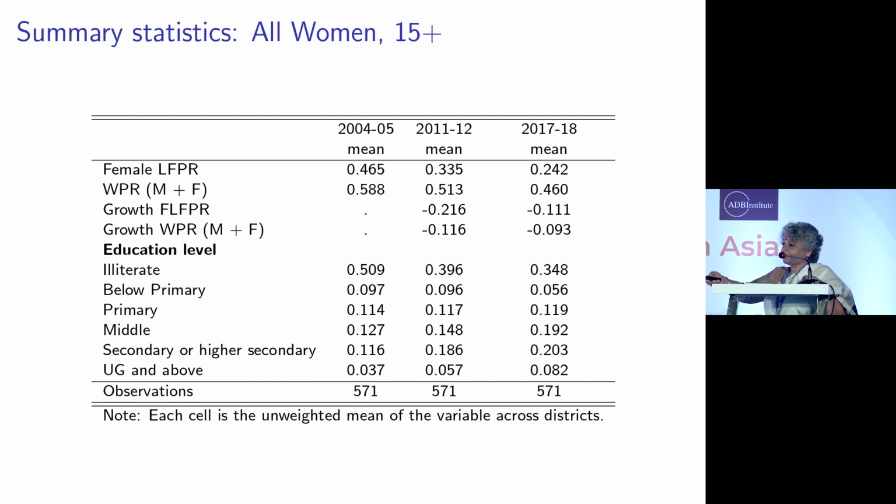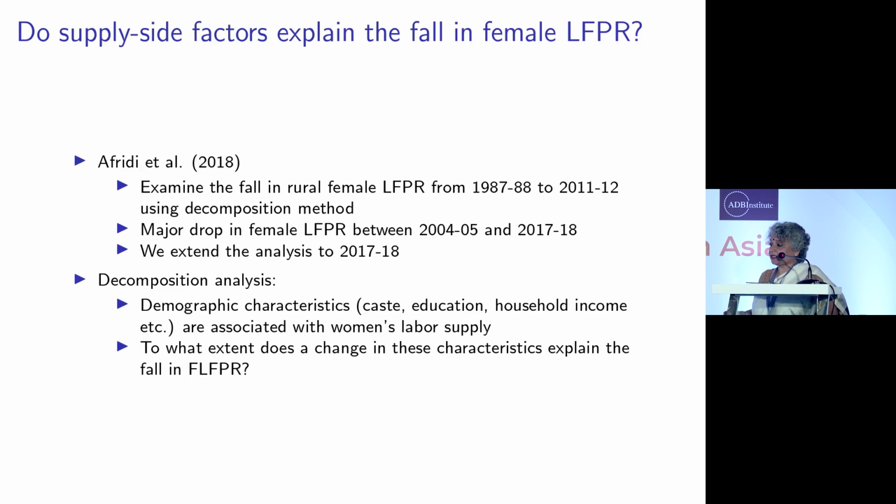And if you look at education levels of women over the same period, you see that the proportion of illiterate women has gone down, and the proportion of better educated women, so the two ends of the spectrum, has gone up. Overall, women are getting more educated, which is one of the popular explanations given for the decline, right?